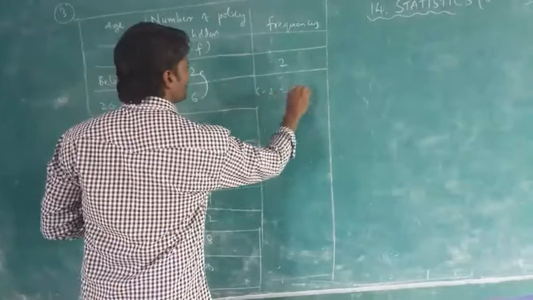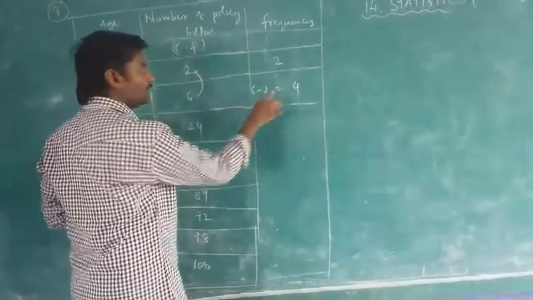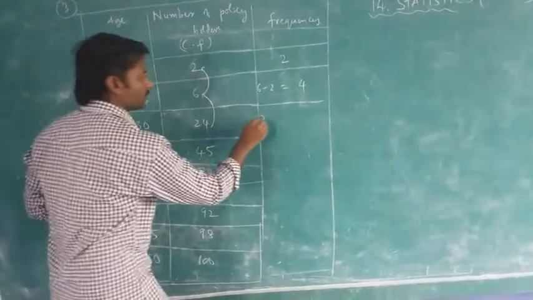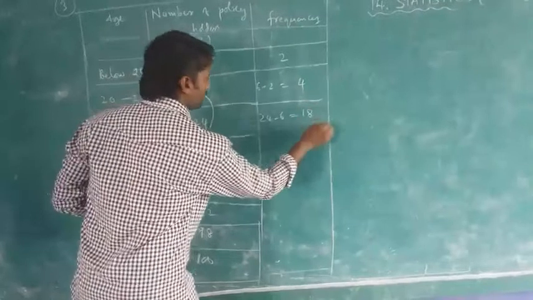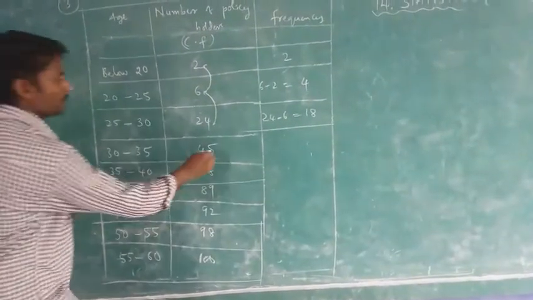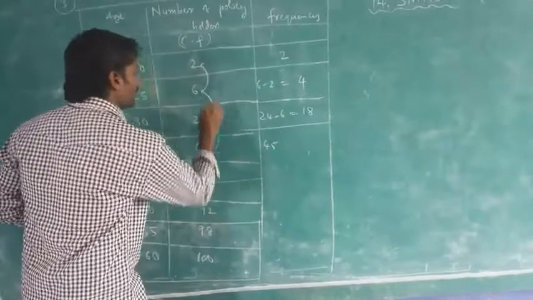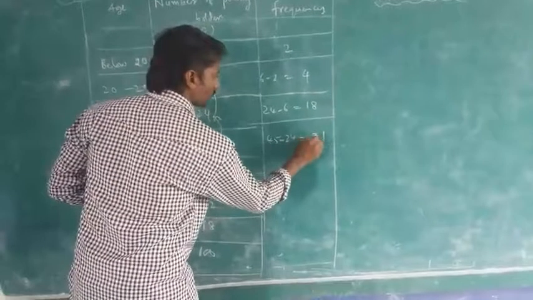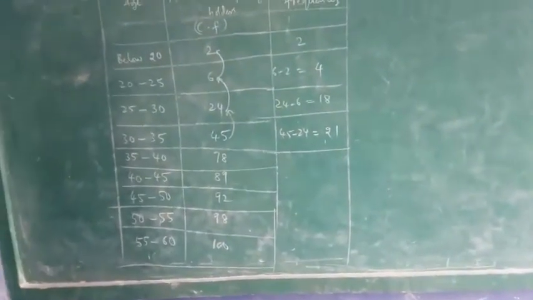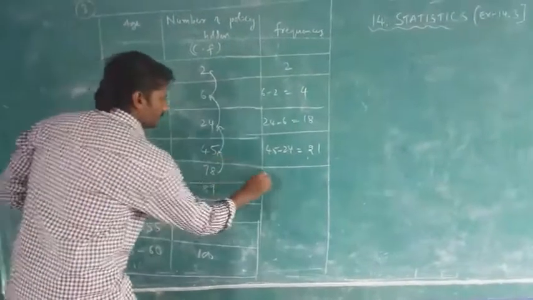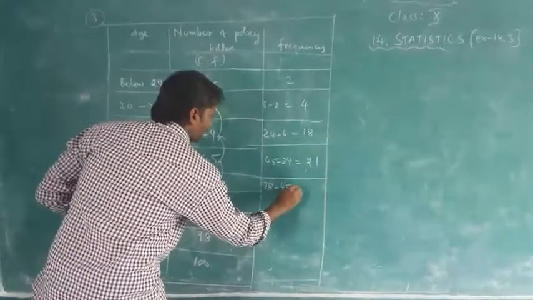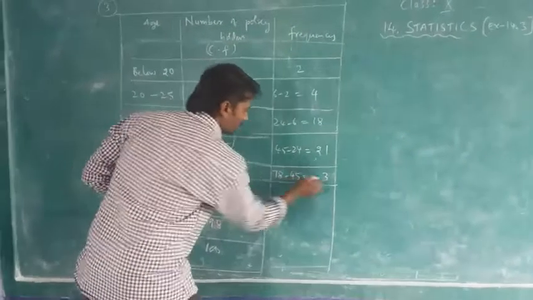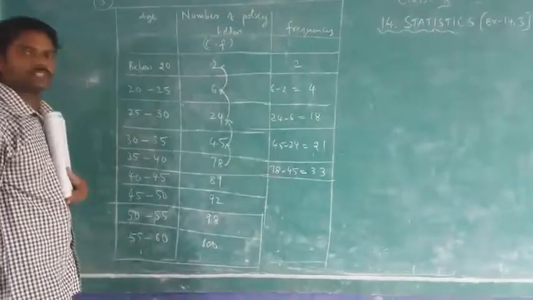6 minus 2, that answer is 4. Next, 24 minus 6, that is 18. Next, 45 minus 24: 5 minus 4 is 1, 4 minus 2 is 2, so 21. Next, 78 minus 45, children. No need to write this, I only want the frequencies. 8 minus 5 is 3, 7 minus 4 is 3, so 33. Right, children?